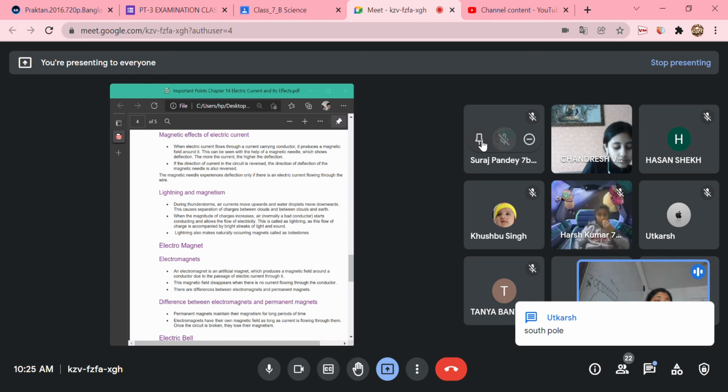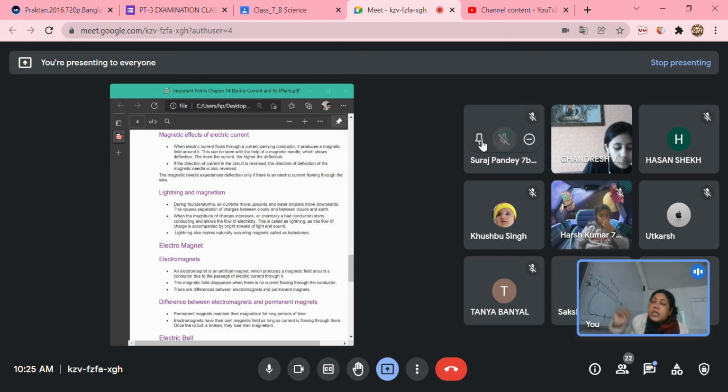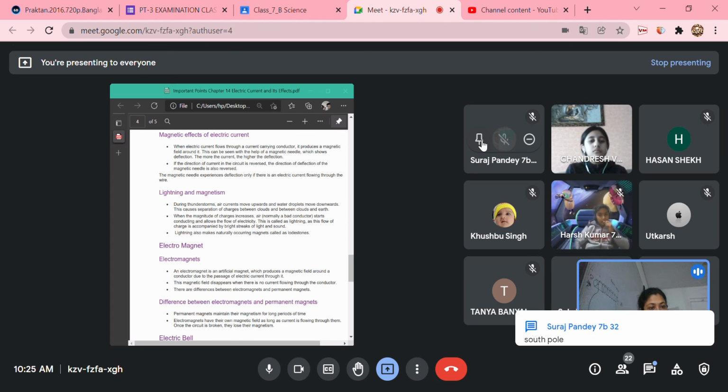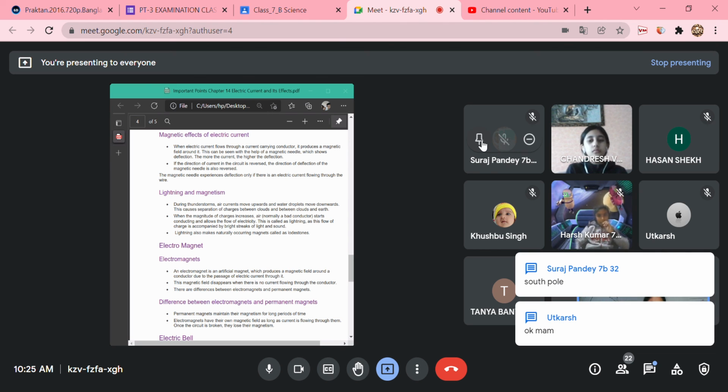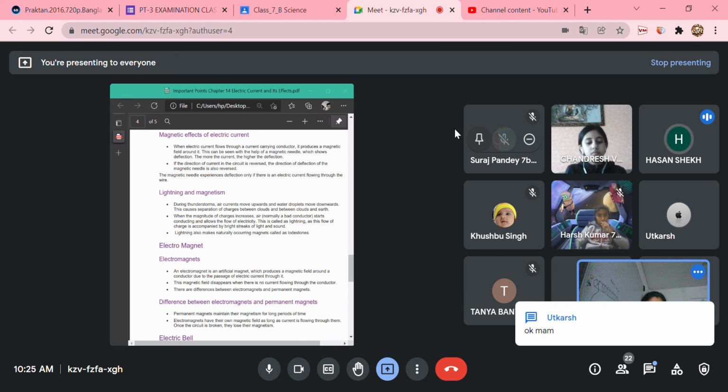If you bring some iron filings or anything made of iron, nickel, cobalt, you will see that it will be attracted by the iron rod. Thus, you are able to confirm that whenever electricity is flowing through a magnetic material, it makes the magnetic material into a temporary magnet. Am I clear? So this is about the magnetic effect of electric current.